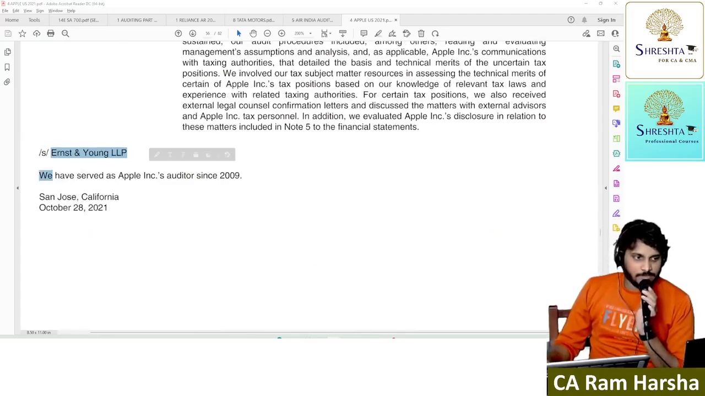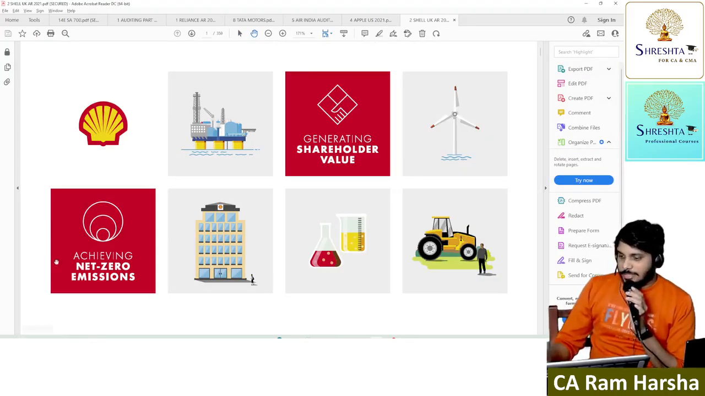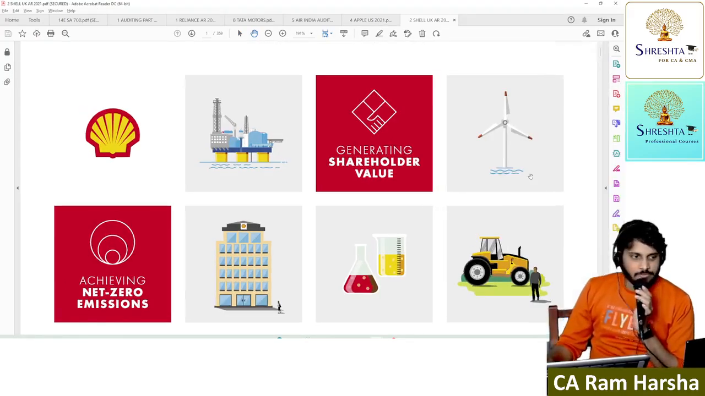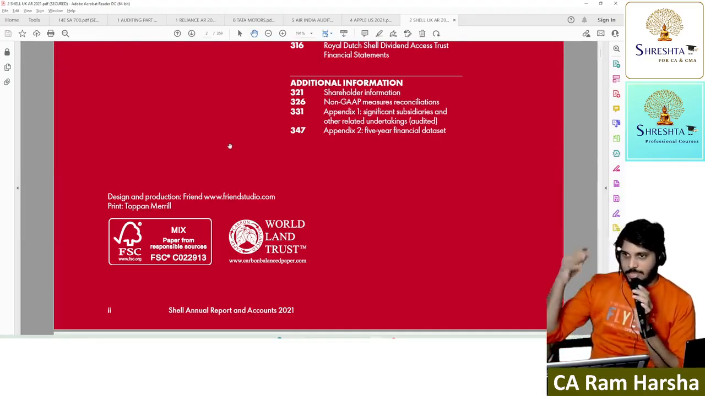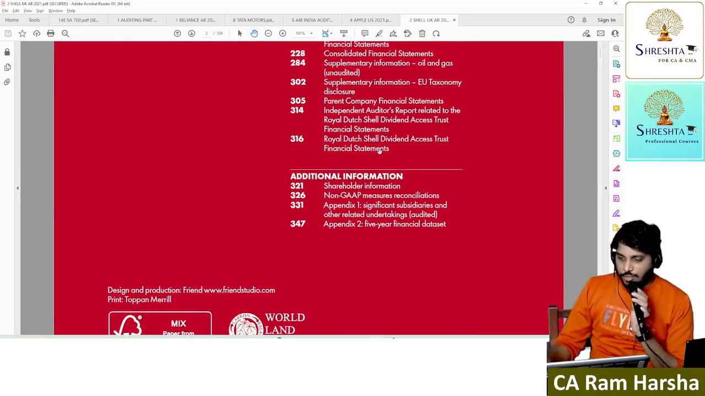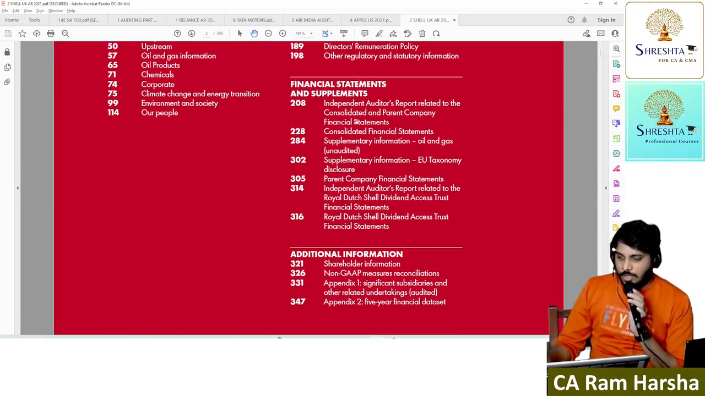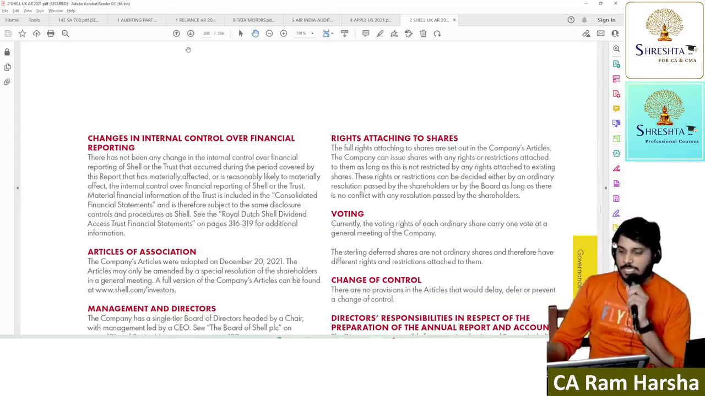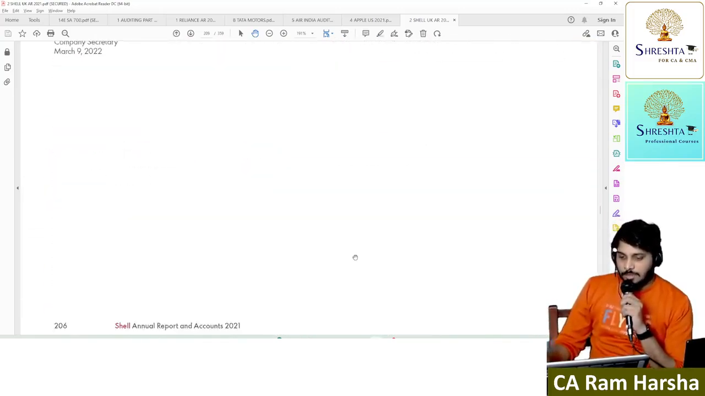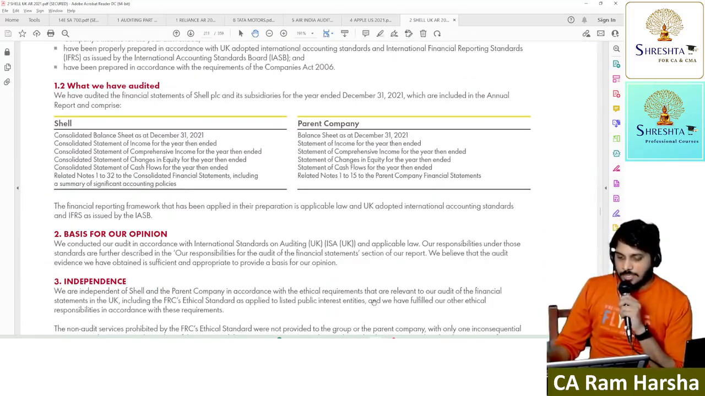Next. So E&Y is the auditor for them. And in the same way, there are many companies. There is a company called Shell. This is United Kingdom, so this is the UK framework. And there is another company called Volkswagen, which is German, I mean Europe. They follow the European framework. These companies will follow UK frameworks. In many countries, this audit subject is common. Auditing is universally the same subject.